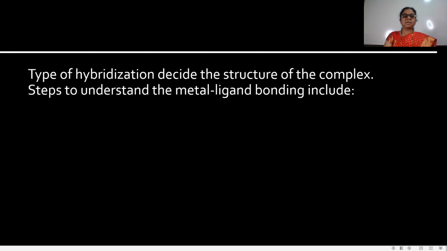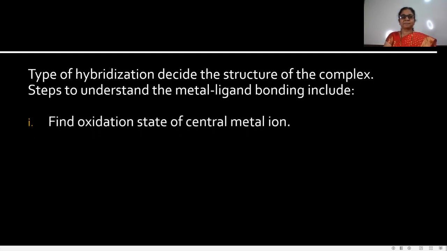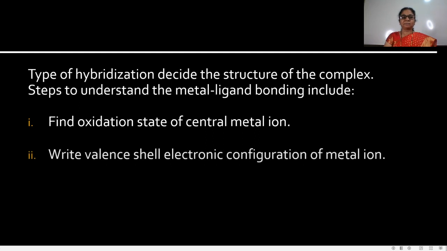Now see the steps to understand metal ligand bonding, that is, how metal ligand bonding takes place in the coordination complex. For this, first we need to know the oxidation state of the central metal ion. That's why first find the oxidation state of the central metal ion.